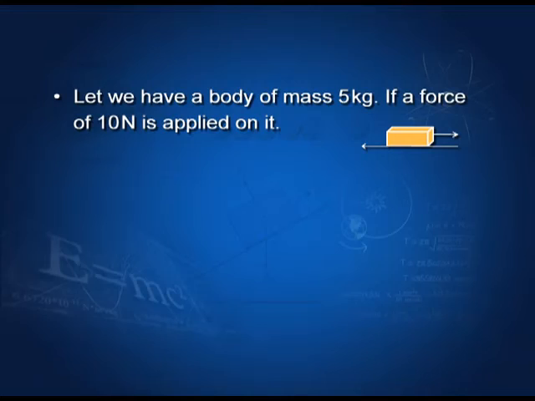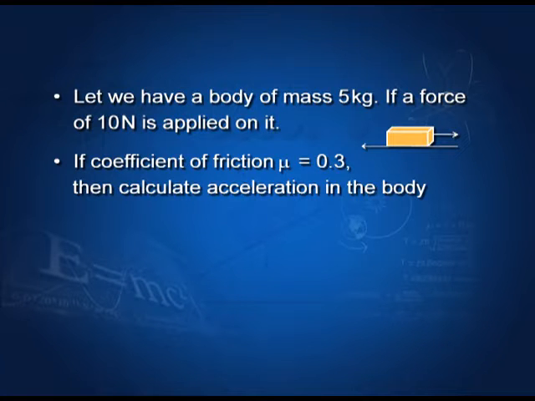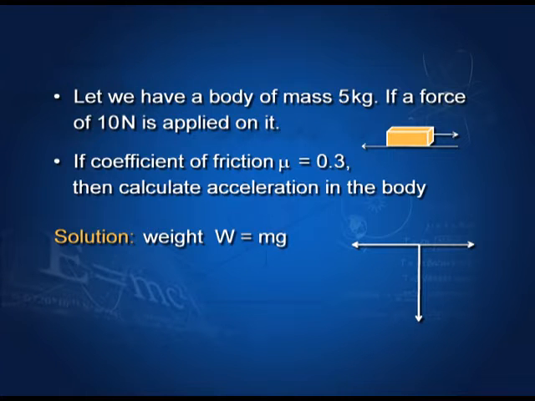Let us solve a numerical based on the concept. Let we have a body of mass m, say m equals 5 kilogram. If a force of 10 Newton is applied on it and the coefficient of friction between the two surfaces is 0.3, then we have to calculate acceleration in the body. Let us solve it. Weight W equals m into g. M is 5 kilogram, g is 9.8. So, we get W equals 49 Newton.